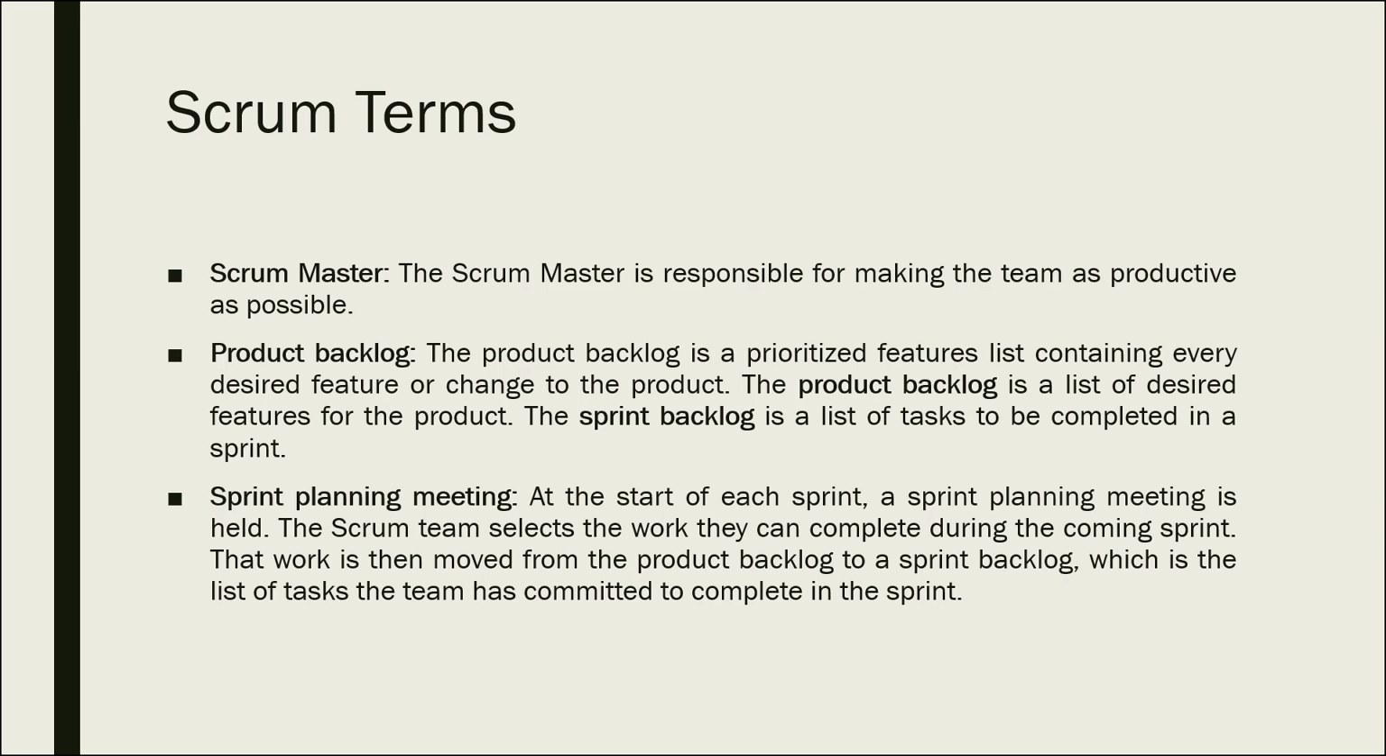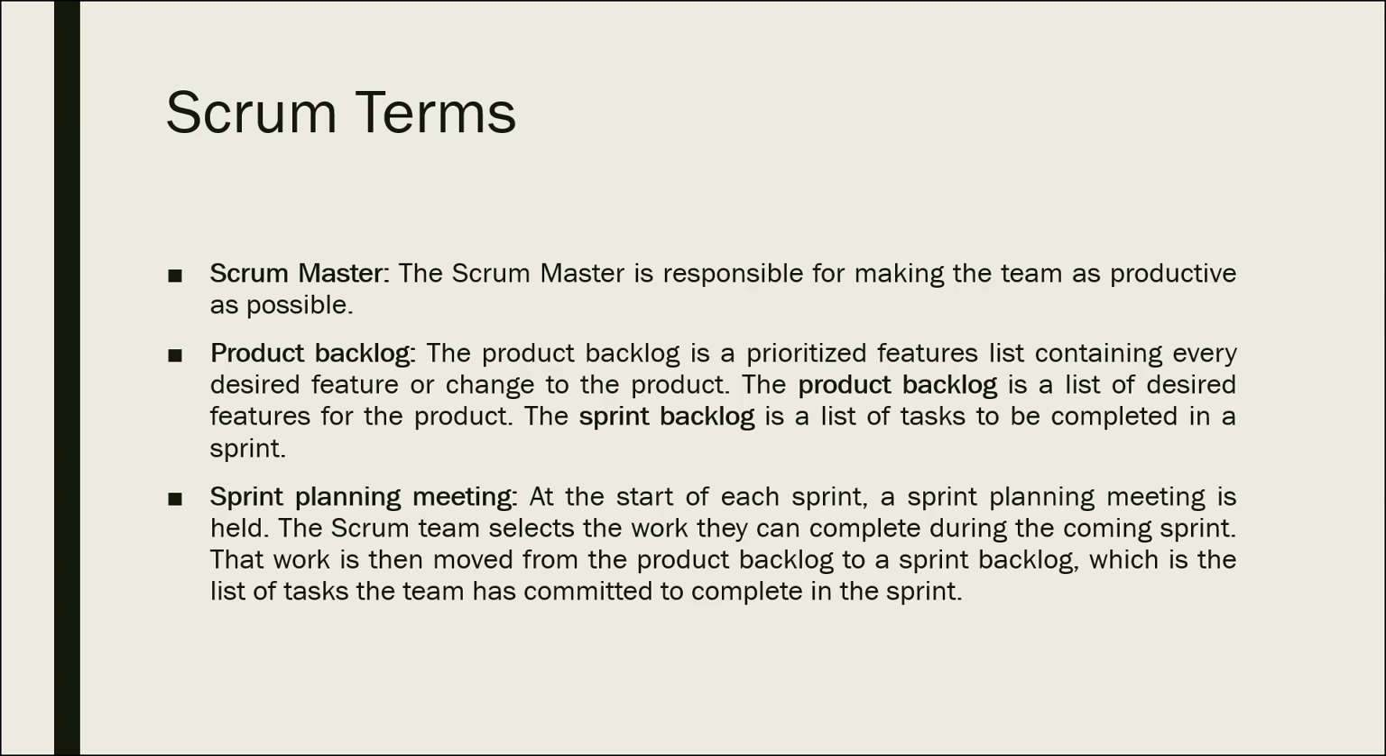The next term is Scrum Master. Scrum Master is responsible for making the team as productive as possible. The next one is product backlog. This product backlog mainly contains the prioritized feature list containing every desired feature or change to the product. The product backlog mainly contains the list of desired features for the product. Sprint backlog contains the list of tasks to be completed in a given sprint.